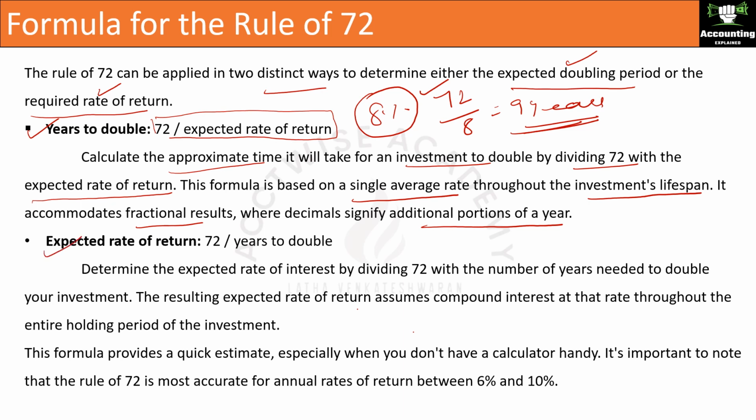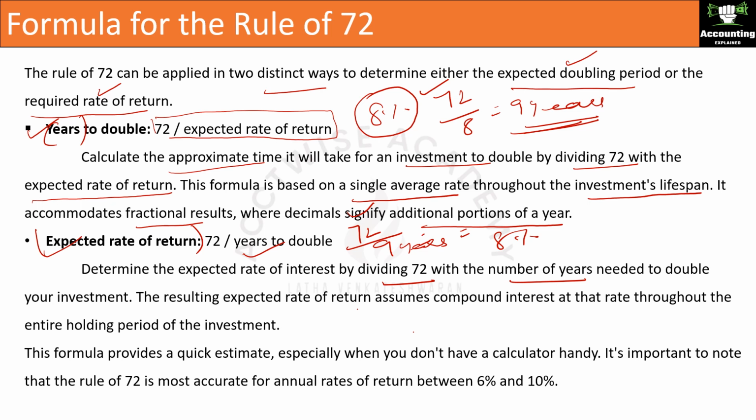Expected rate of return: 72 divided by years to double. So it is the other way around. Now we are going to calculate. You want to invest in an investment for 9 years. How much should the rate of interest be for the investment to double? So 72 divided by 9 years is 8%. So you can use it both ways, either to find out the years to double or the expected rate of return to double. Determine the expected rate of interest by dividing 72 by the number of years.